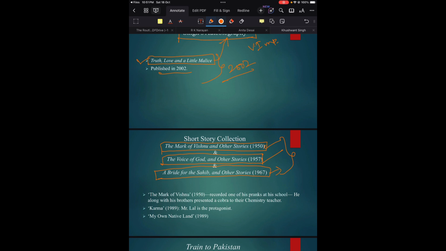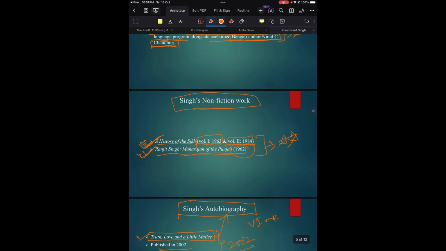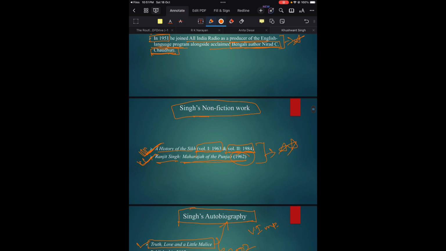will not be asked which one of the following options is his short story. Okay, because only a very few of his short stories are famous. Definitely he is a very important author, but yes, in Indian writings in English, he is widely read as an important novelist. Okay, so focus on the names only: what are his short story collections, what is his autobiography, what are his non-fiction works.